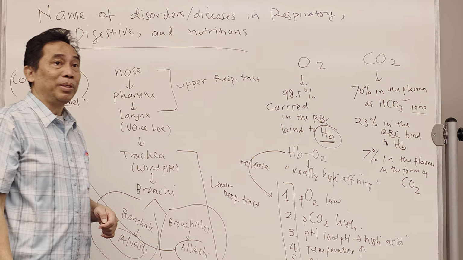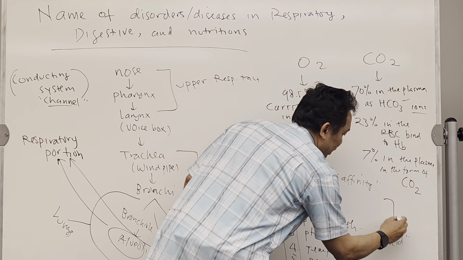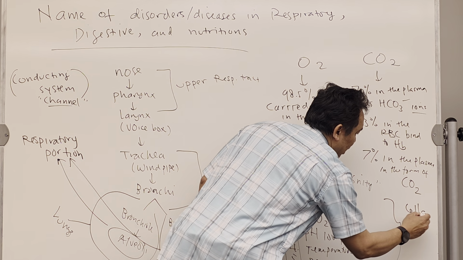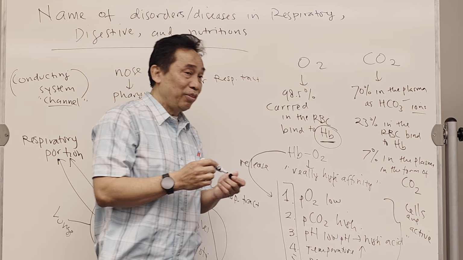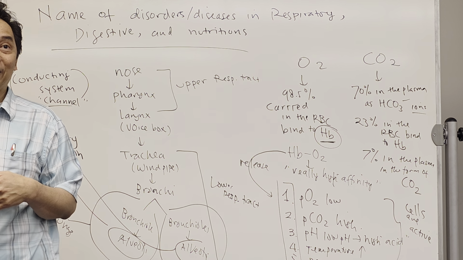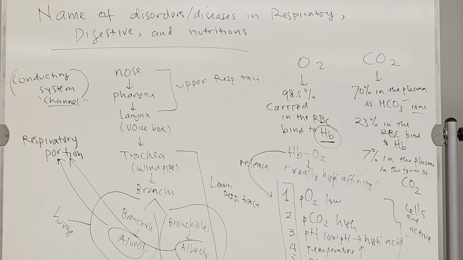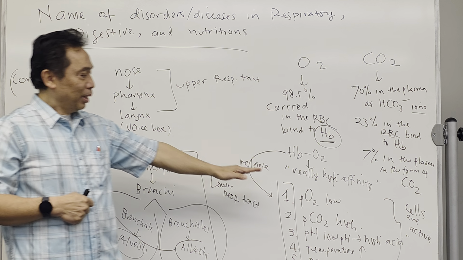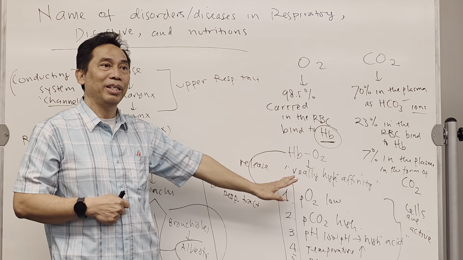Mostly this condition happens when the cell is active. The more active the cell, the more oxygen will be delivered to that place. So when you do exercise, when you do activities, the cell will have this condition, and it will cause the hemoglobin to release the oxygen on that place.